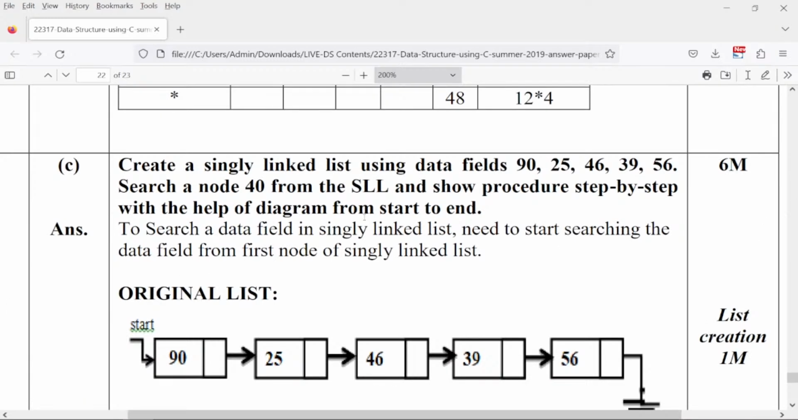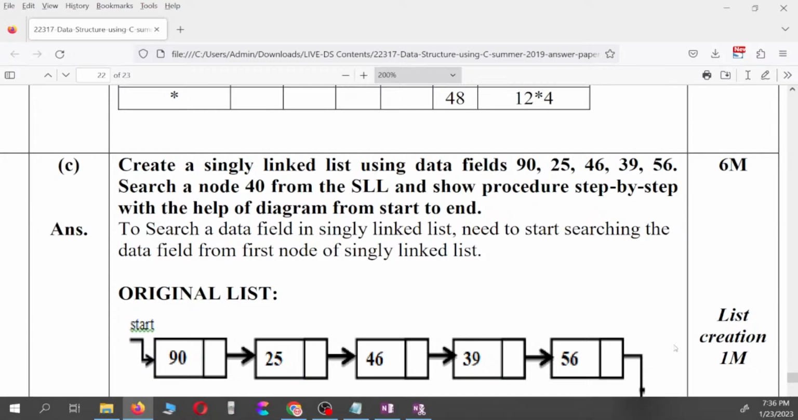Okay, and single linked list using data field. So you can just create a single linked list over here and search a node 40. So in this same paper there was a previous problem where we searched node 22, right? In the same way you have to search node 40, but here if you see, you do not have the node 40, right? So you do not have node 40, so you are going to have 90, then move to 25, then move to 46, then move to 39, and then move to 56.